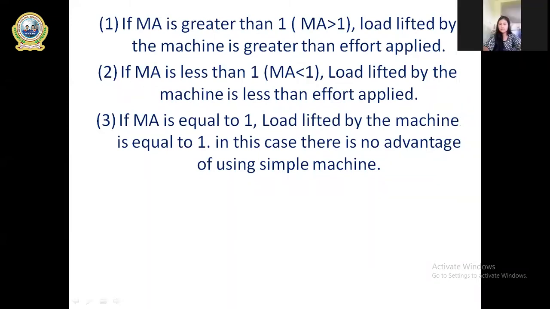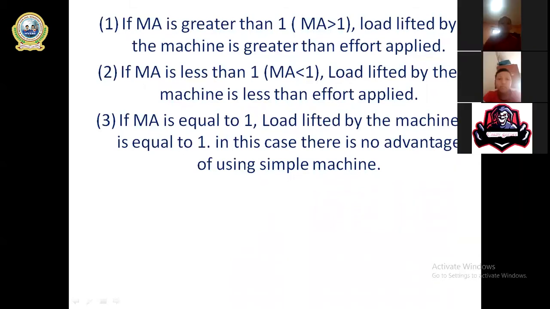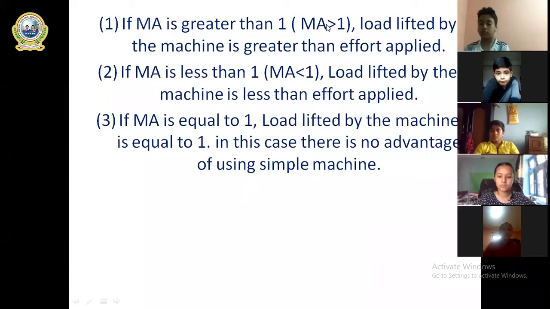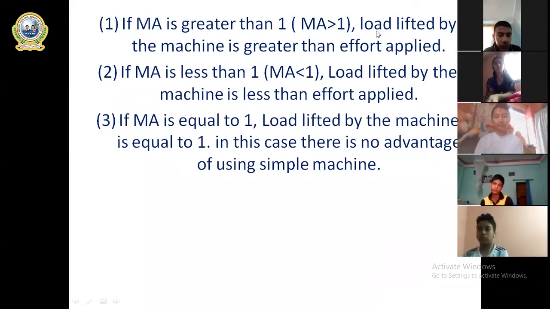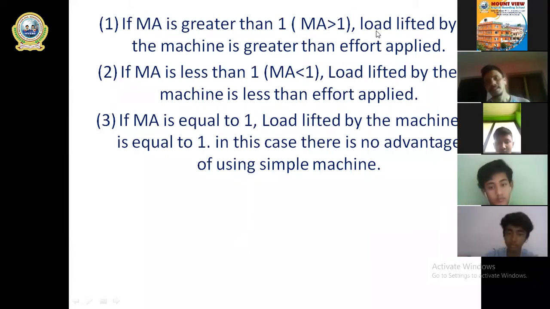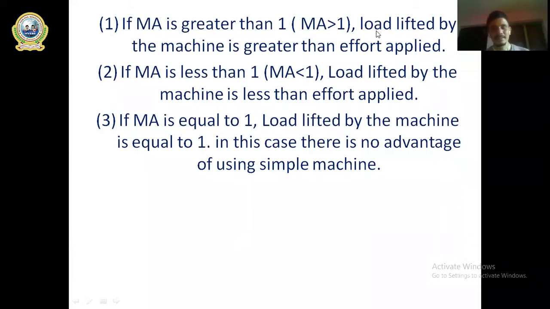Let's say the simple machine is a crowbar, and with the help of the crowbar you want to lift a 20 Newton load. In that case, if the crowbar has MA more than 1, then you don't have to apply 20 Newton force. You can apply less than 20 Newton force. That means when MA is more than 1, the load lifted or carried by the machine is greater than the effort applied. Load is more and effort is less. That is condition number 1.